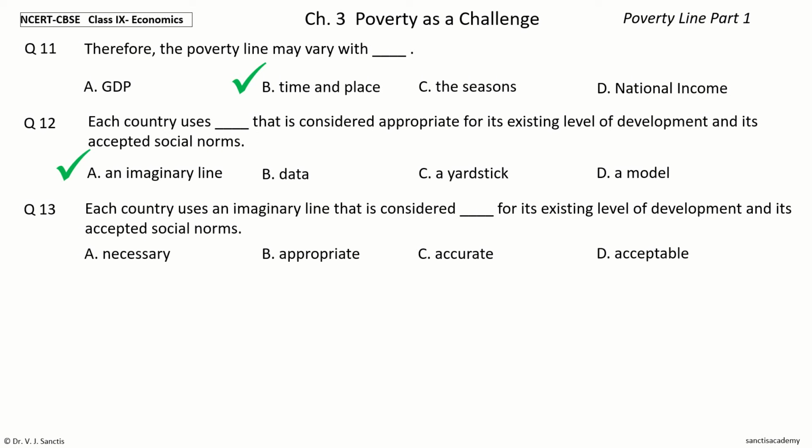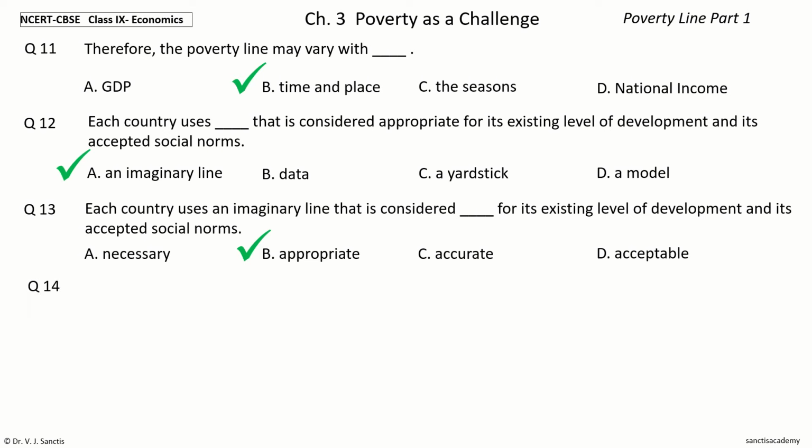Your time to choose. And the answer is appropriate. So, each country uses an imaginary line that is considered appropriate for its existing level of development and its accepted social norms.